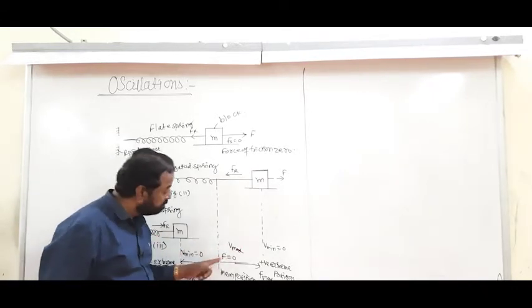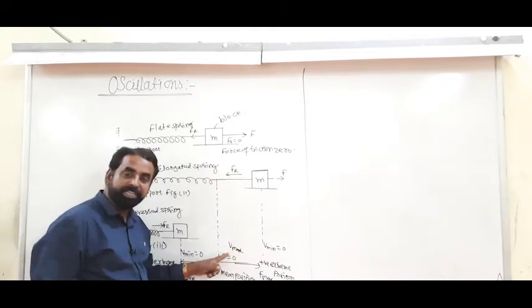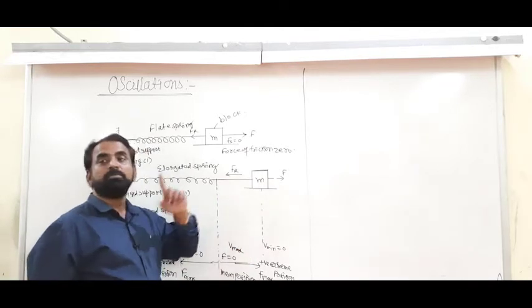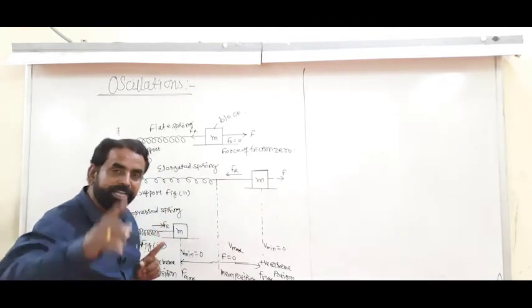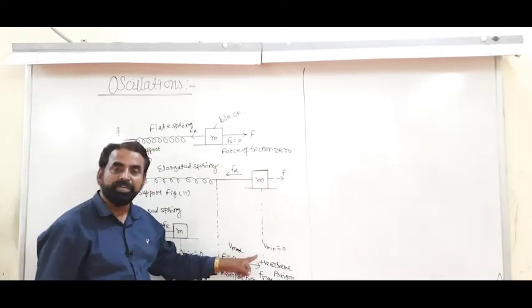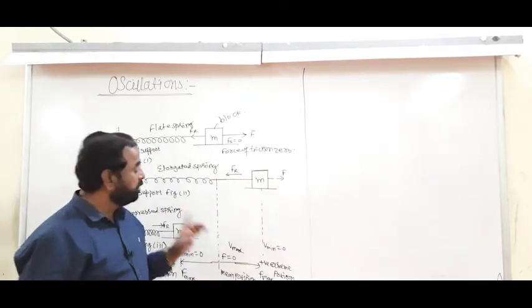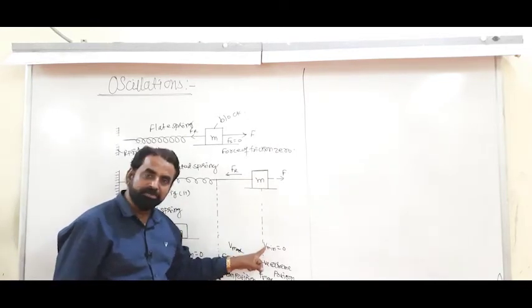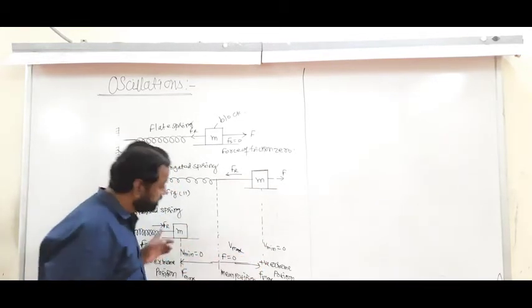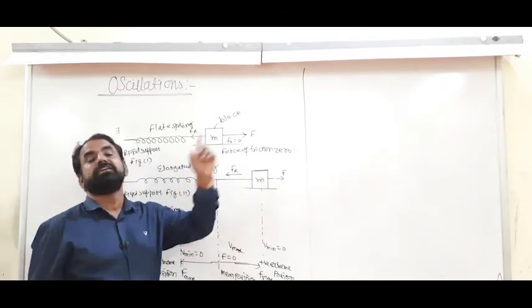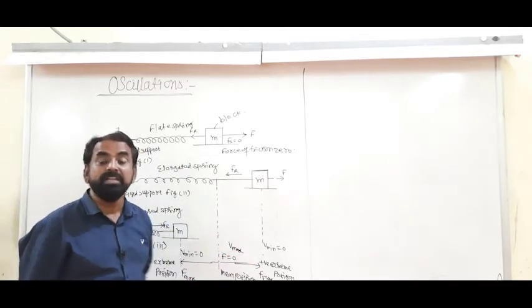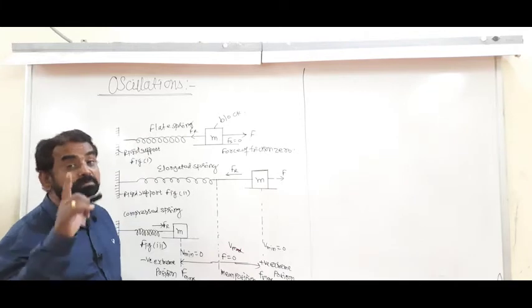The force on the block is completely 0, but the velocity is maximum, and due to this maximum velocity, the block moves towards the positive extreme position. At the positive extreme position, the block momentarily stops because the velocity becomes 0, and the restoring force acts on the block, and the same procedure is repeated again and again after equal intervals of time, and the block is performing oscillatory motion about the mean position.